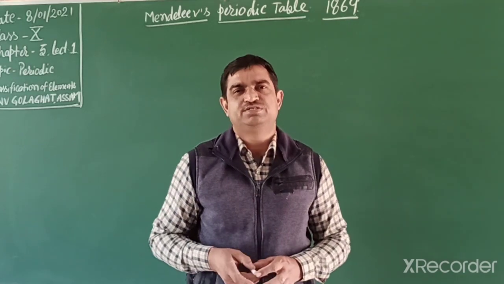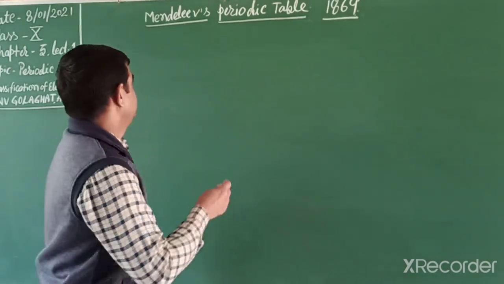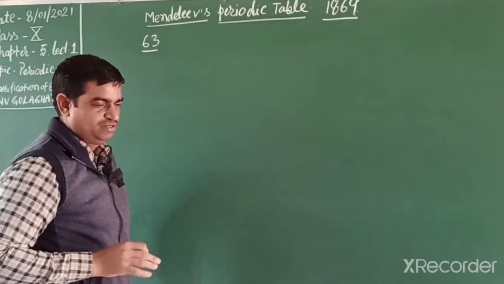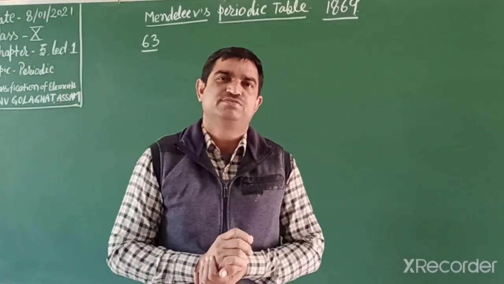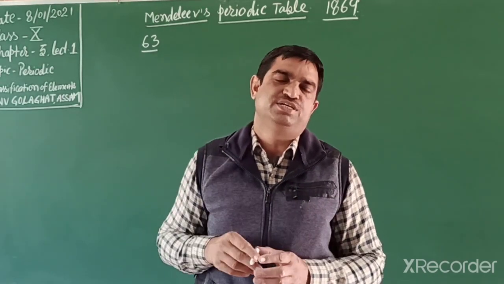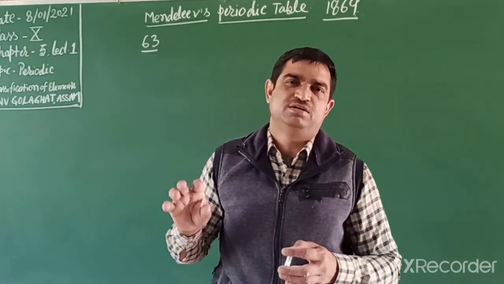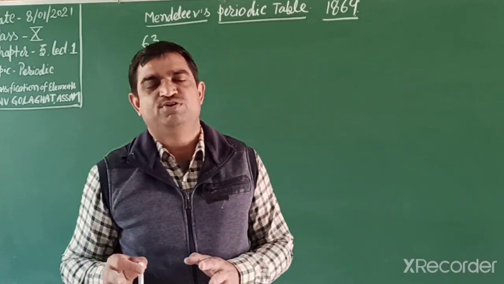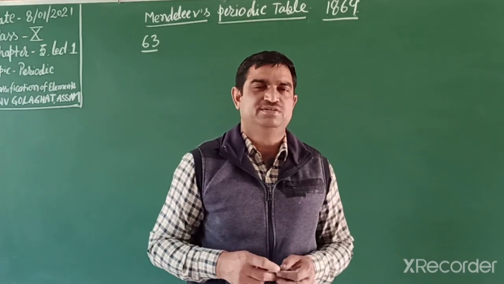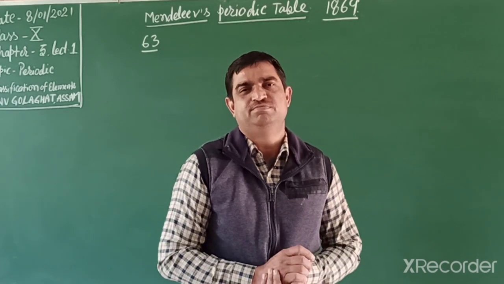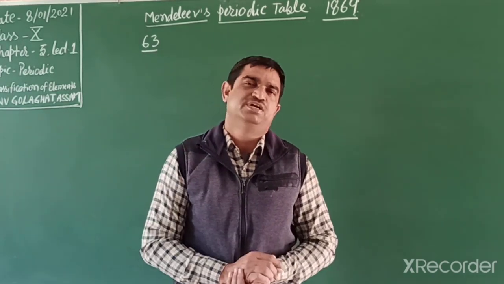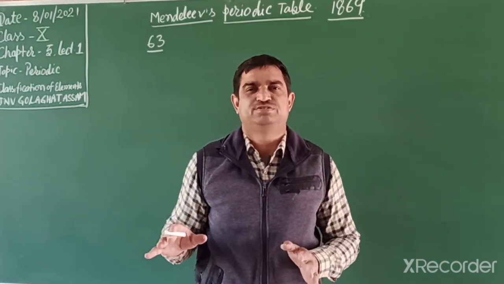At that time 63 elements were known. He took 63 cards like playing cards, and he put the symbol of the element, the mass of the element, and the formulas with oxygen and hydrogen, meaning oxides and hydrides, of all the elements. Then he placed all the elements in increasing order of atomic mass.